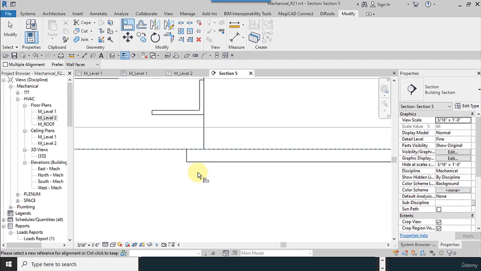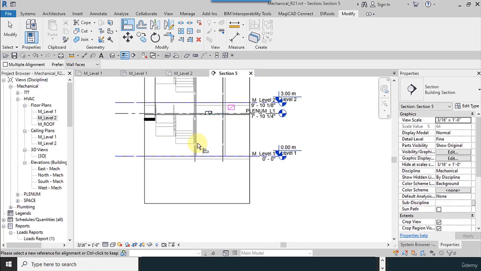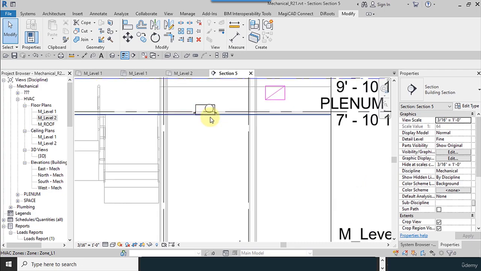Top edge is good. Please remember this figure. I want to check its place on the drop ceiling.